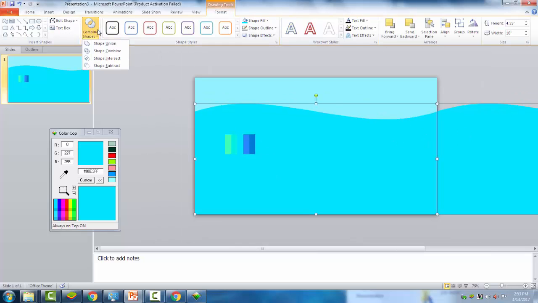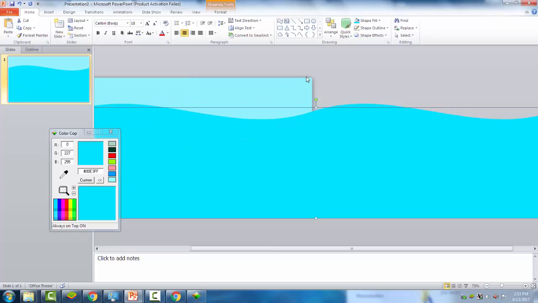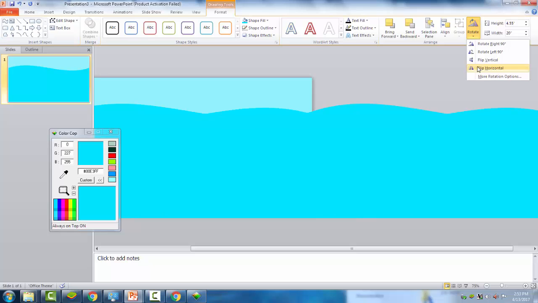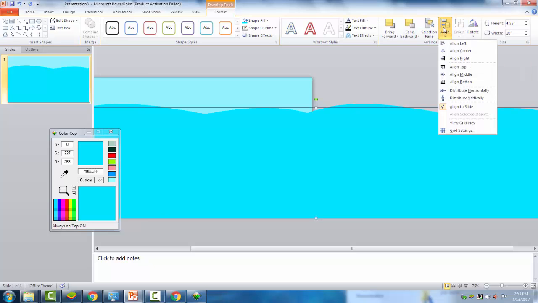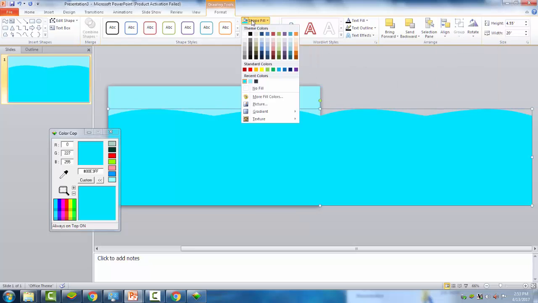Then select the two, and in Drawing Tools, combine shape, union. Then I will duplicate this, flip it horizontally, align to the left and align to the bottom. There.